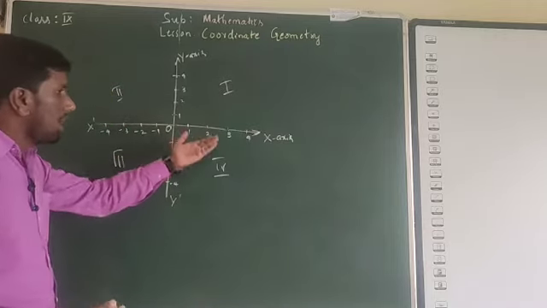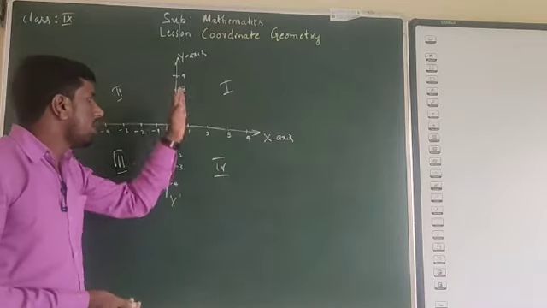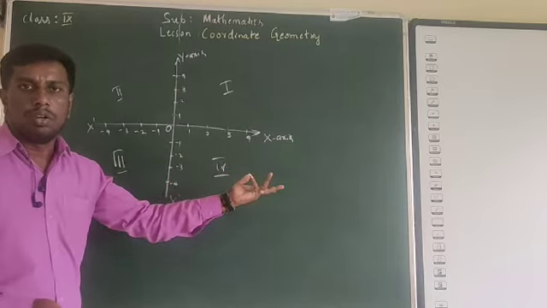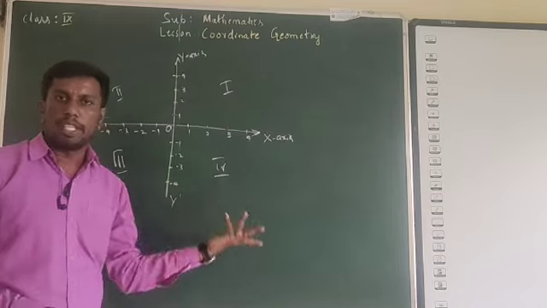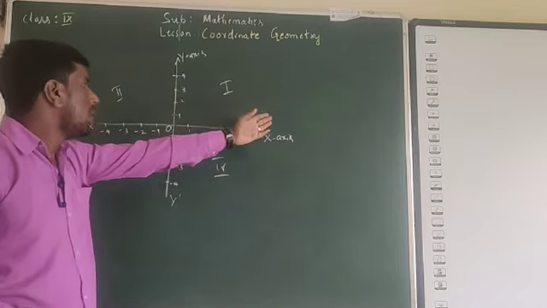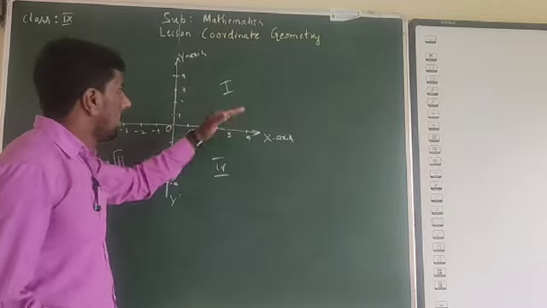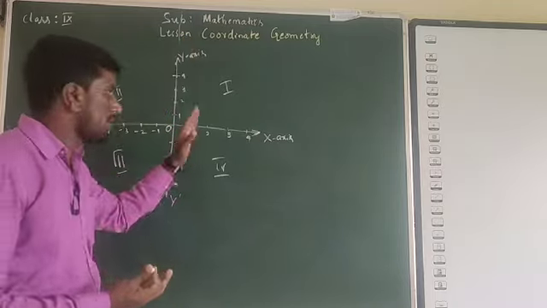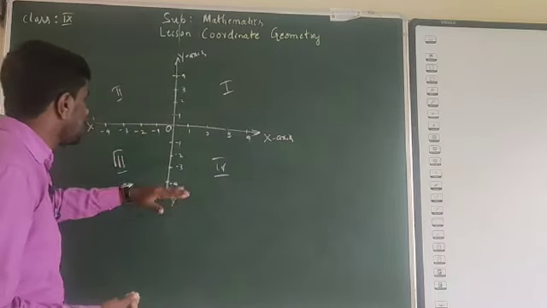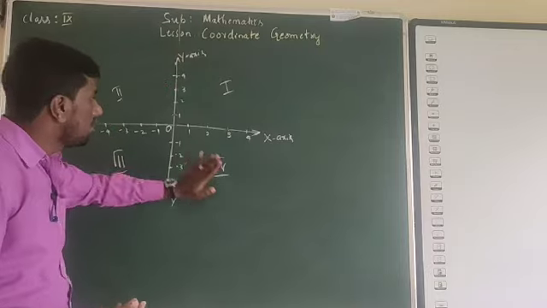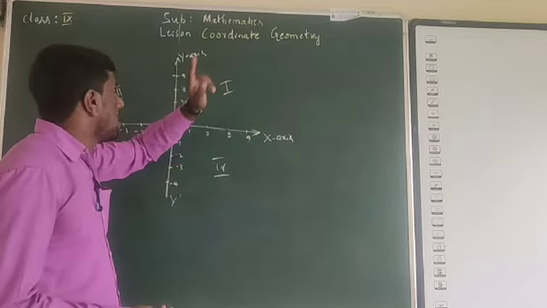What do you mean by coordinate? Cartesian system. Why is it called a Cartesian system? It is a Cartesian plane. In fact, it is an XY plane. We call it a coordinate plane or Cartesian plane or XY plane. How is it originated? By intersecting two number lines: meaning of x-axis, meaning of y-axis, positive x-axis, positive y-axis, negative x-axis, negative y-axis, first quadrant, second quadrant, third quadrant, fourth quadrant, and describing the point.